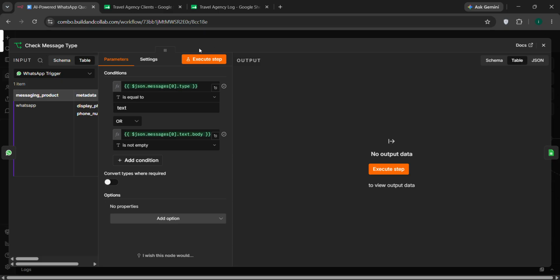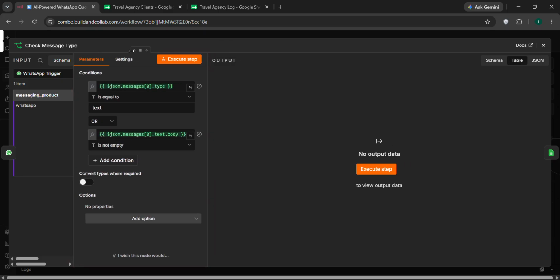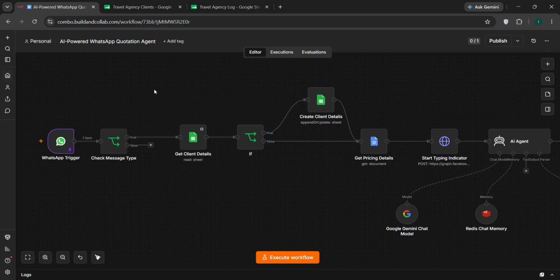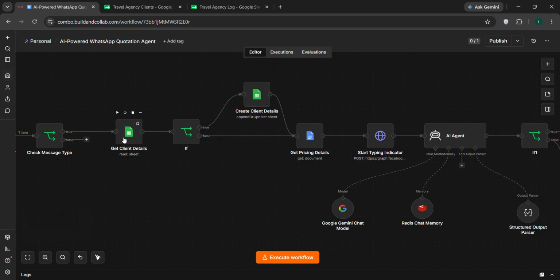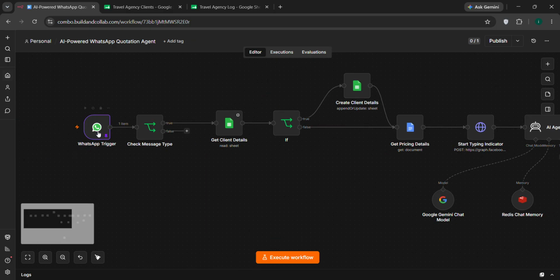After that, we check these conditions: whether the provided message was a text message or not, and whether the text body was not empty. Sometimes we will be interrupted by other WhatsApp statuses too, like read or some other things, even though we particularly mentioned sent. After that, we grab the client details with the mobile number. This particular node will do it.